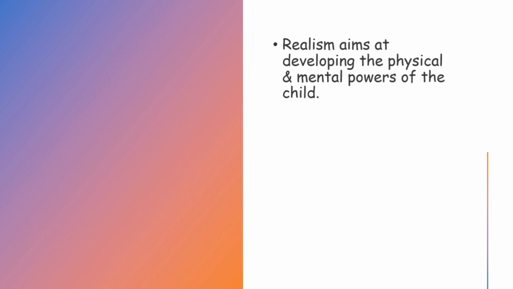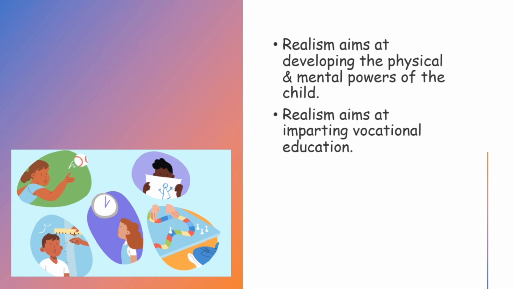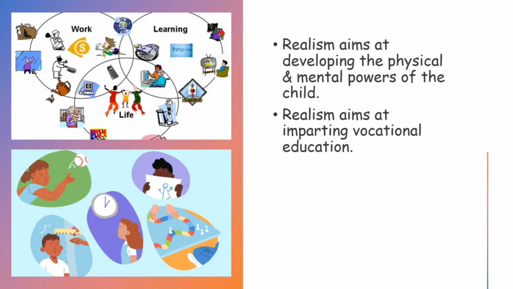Next, realism aims at developing the physical and mental powers of the child. As already discussed, a learner perceives everything through the senses according to realism. So, realism prepares a child for life by developing his physical and mental powers through the training of his sense organs. Realism also aims at imparting vocational education. Vocational education is the education which helps an individual to secure employment in industry. It generally takes place at the post-secondary or higher education level and helps to prepare a child for life so that he can earn his own livelihood.